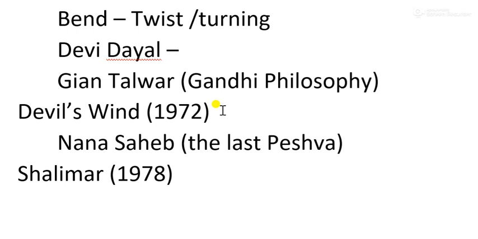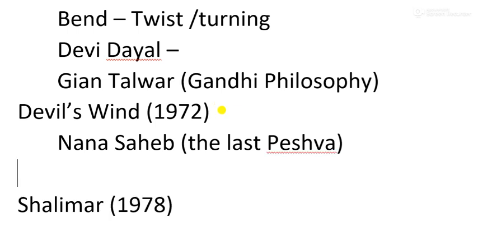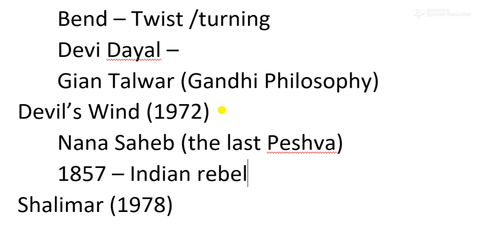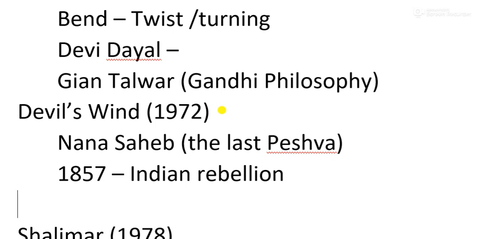So this work, Devil's Wind, is based on the 1857 Indian rebellion. Okay, write it down like this, rebellion. Yes, based on that. Now, apart from this, one more thing you can add, in this work we have the sepoy.